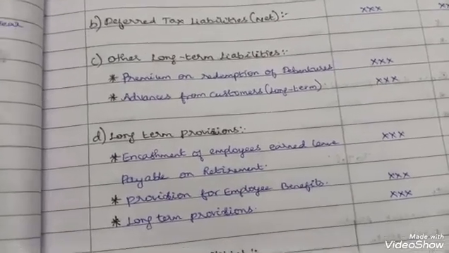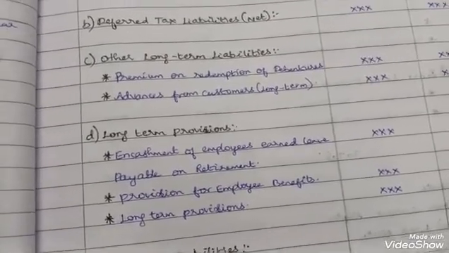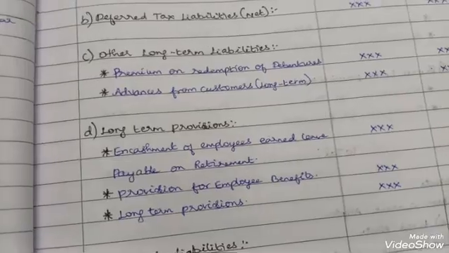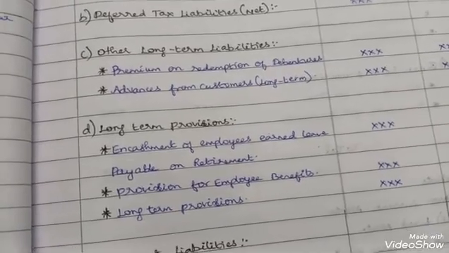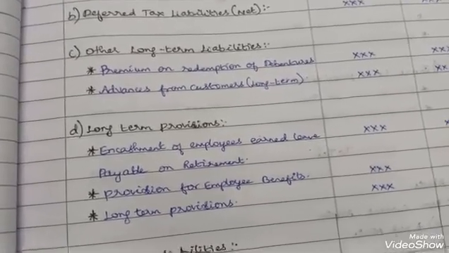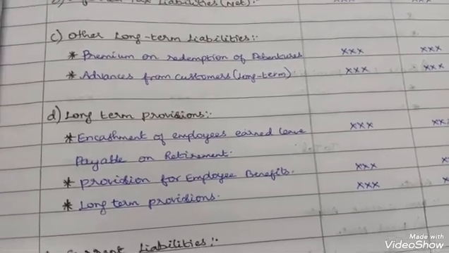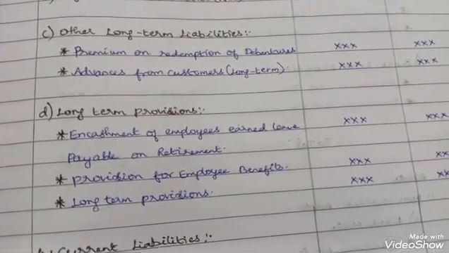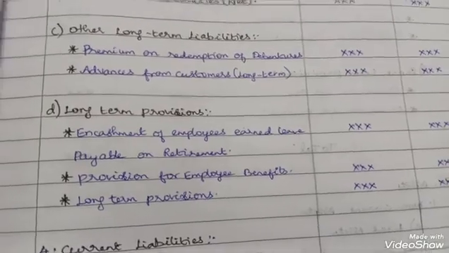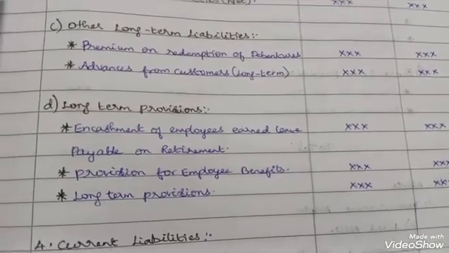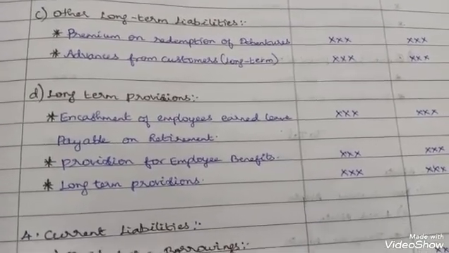Then other long-term liabilities: premium on redemption of debentures, advances from customers long-term. Next, long-term provisions: encashment of employees' earned leave payable on retirement, provisions for employee benefits, and other long-term provisions.